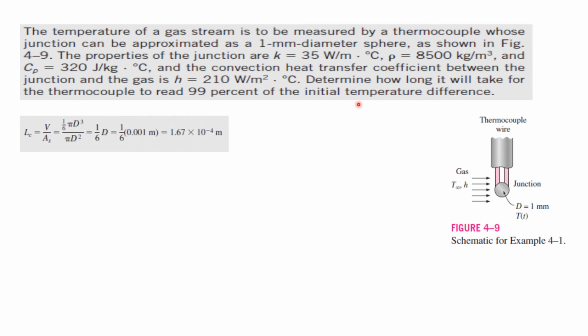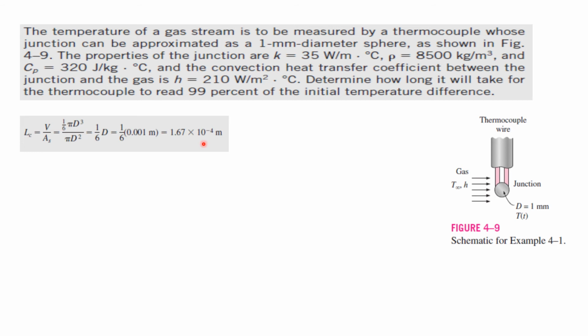First, find out the characteristic length. Since it is a sphere, we already know it is R by 3. R by 3 is nothing but D by 6, so the formula is applied. You can see what D by 6 is. Find out the characteristic length.